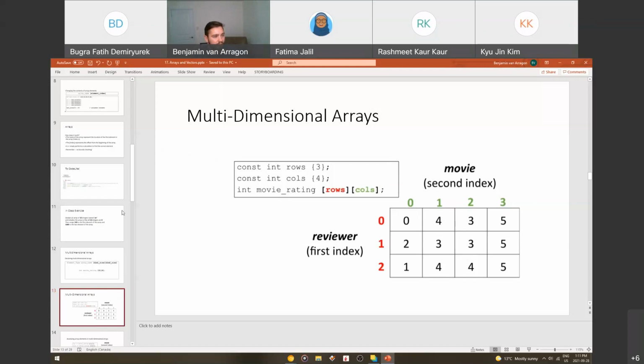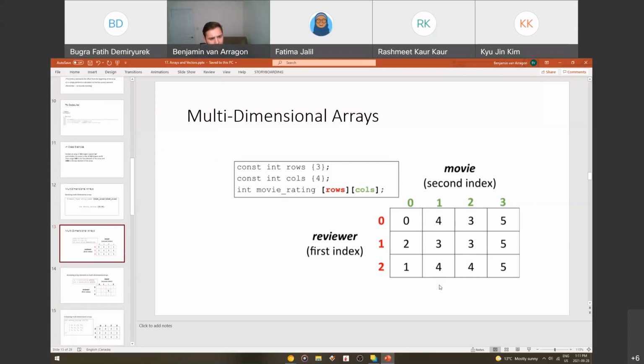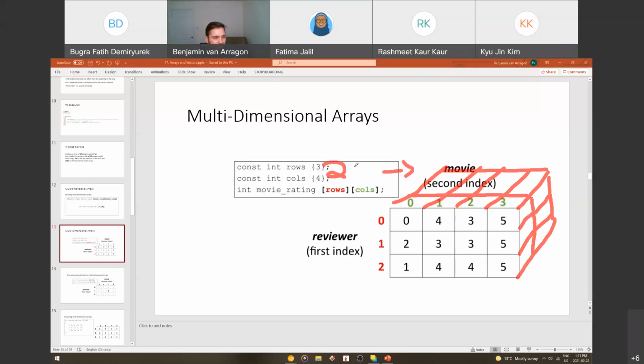So that's an easy way to imagine a two-dimensional array. A third-dimensional array can get a little bit confusing, but you can start to imagine it like a cube going back, right? Something like this. And a common third element in a cube could be time. They could have watched the movie, say this row could be 2010, then they could watch the movie 10 years later and watch it in 2020, this row.